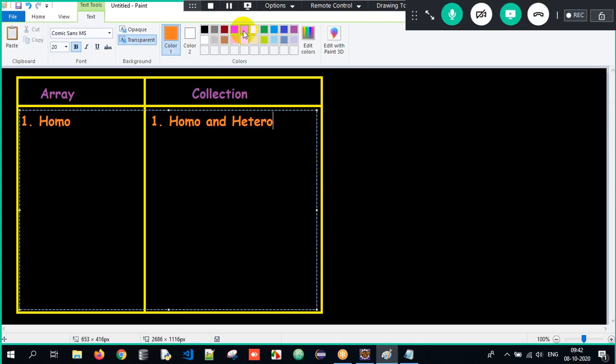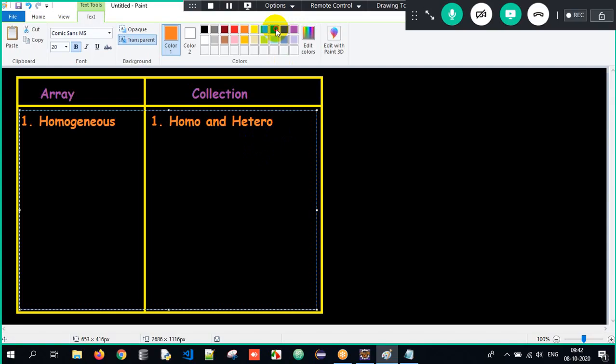So array was homogeneous in nature. It can store only one type of data. Let me write this entire word, homogeneous, and collection is homo as well as heterogeneous. Clear everyone? So arrays are homogeneous in nature, whereas collection is both homogeneous and heterogeneous in nature. Clear? Then what is the second point, sir?